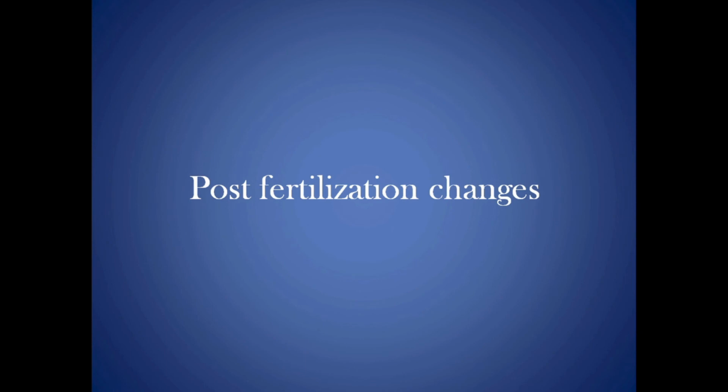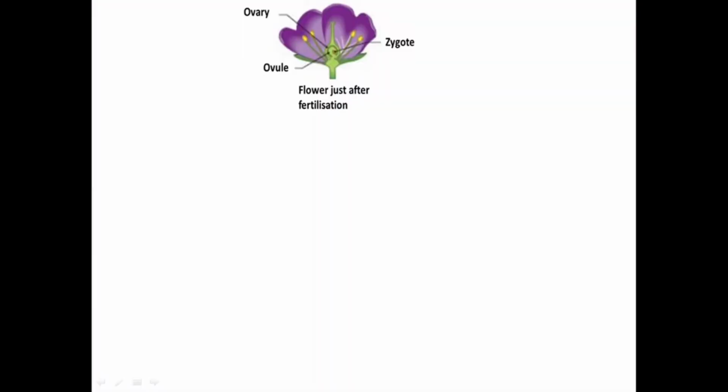Post-fertilization changes in flower. The changes that occur in the flower after double fertilization are called post-fertilization events. It includes the following important changes.